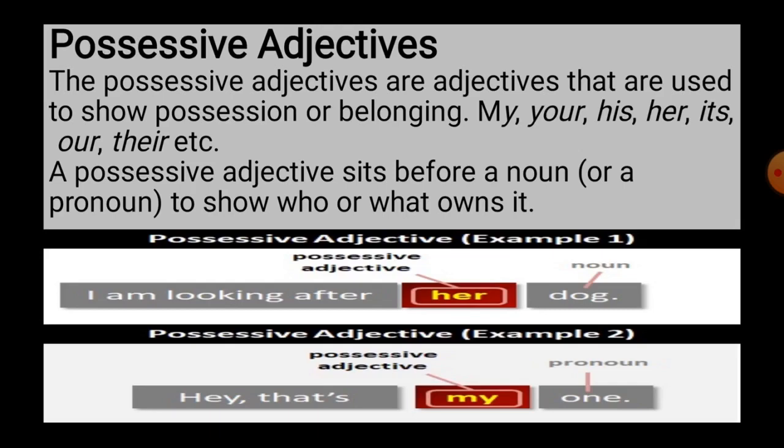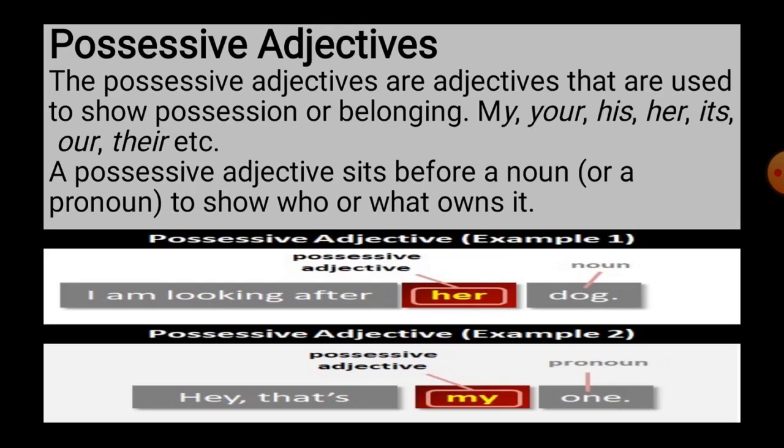So, possessive adjectives are adjectives that are used to show possession or belonging. My, your, his, her, its, our, their, etc. A possessive adjective sits before a noun or a pronoun to show who or what owns it.